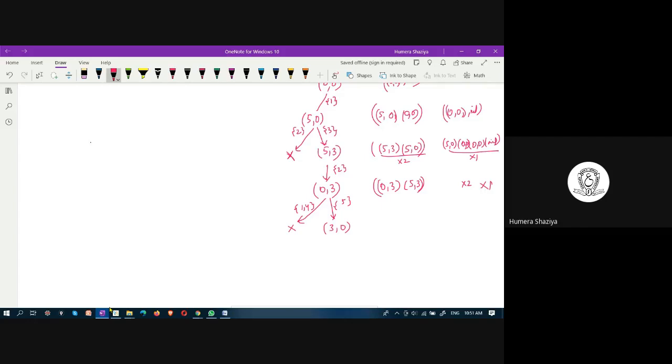Did you understand how we got this one? By applying rule number 5, we get 3, 0. We are pouring water from the 3 gallon jug to the 5 gallon jug. That's why we represent them as X or Y, right? So Y to X. Yes.